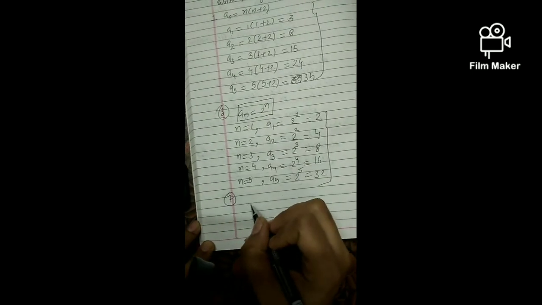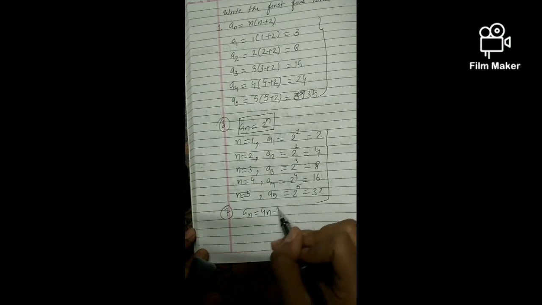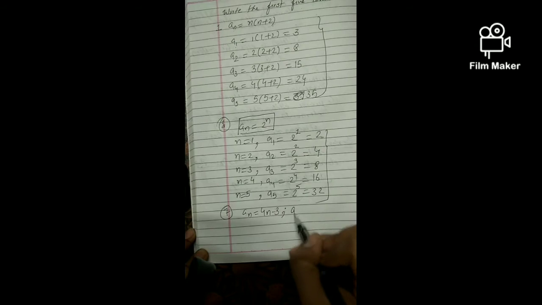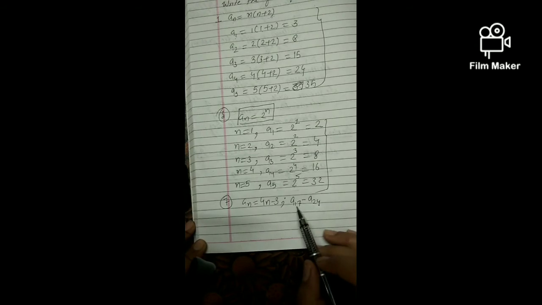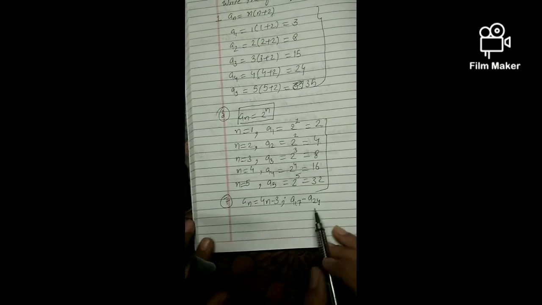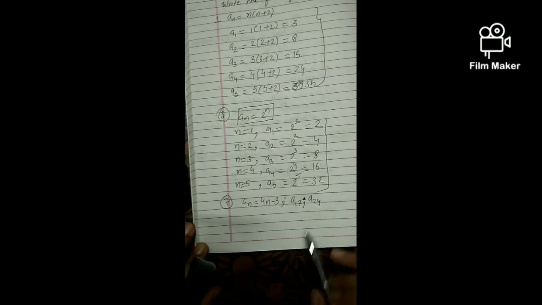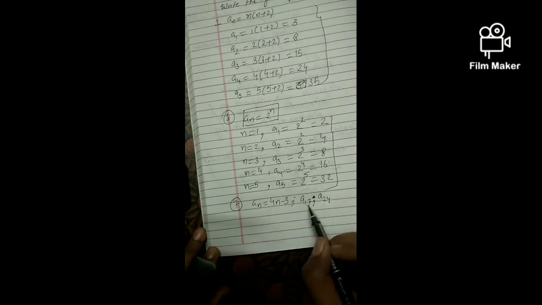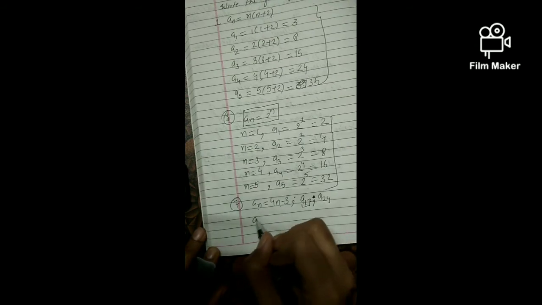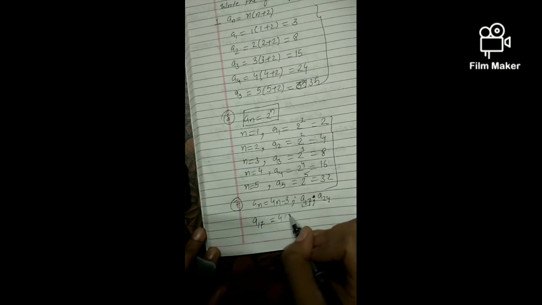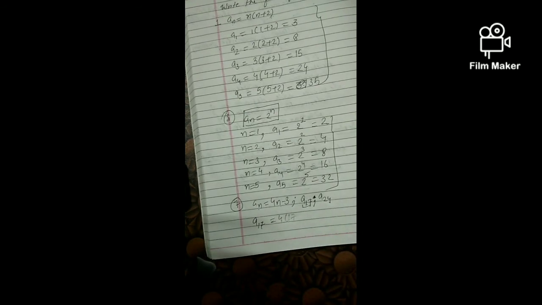So sum number 7 is given here. It is an equals to 4n minus 3, and we have to find a17 and a24. Okay, so 17th term we have to find, 24th term we have to find. Okay, not minus, I'm sorry, commas. So 17th and 24th term we will be finding. It means when I have to find A17, so wherever n is there, we will just put there 17. So our A17 will be 4 into 17. 4 into, just a minute.